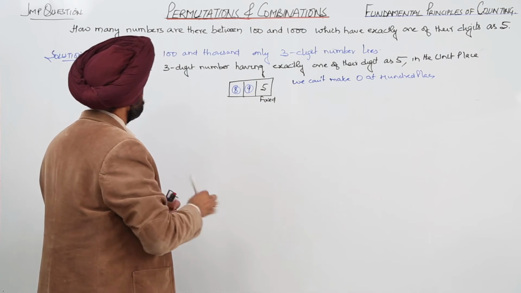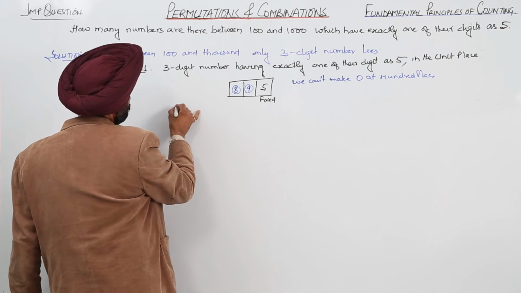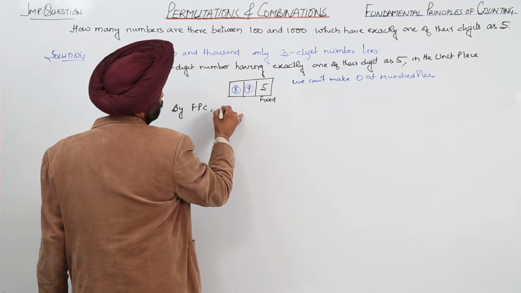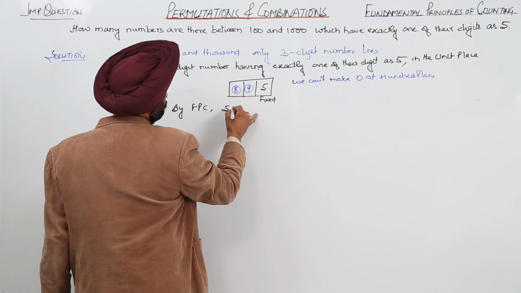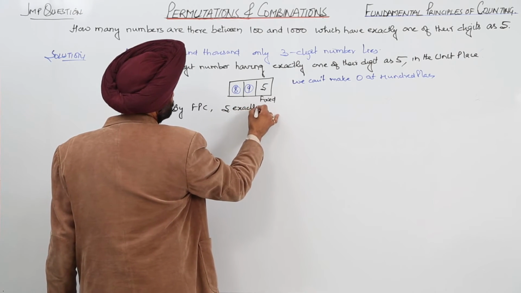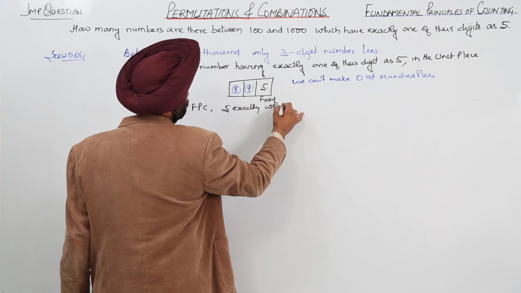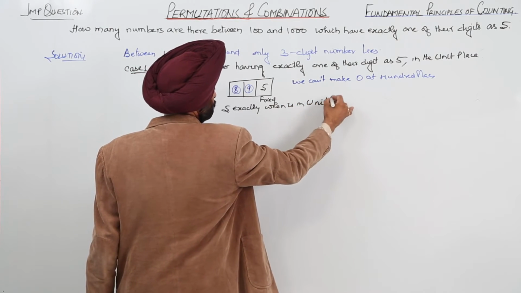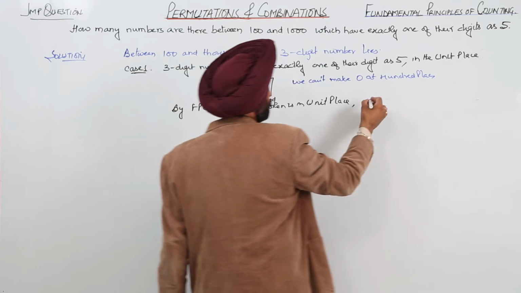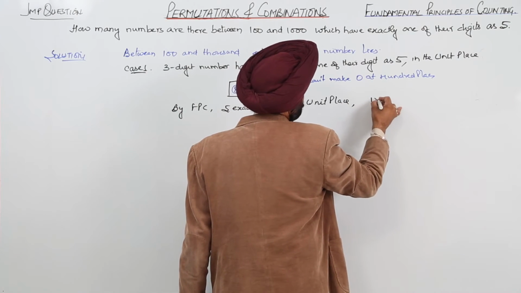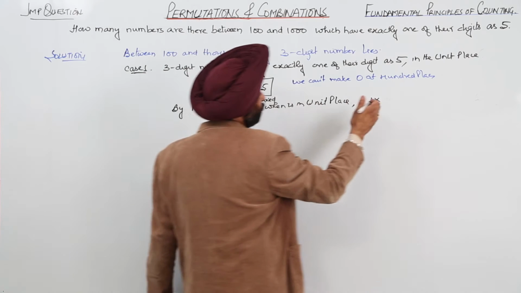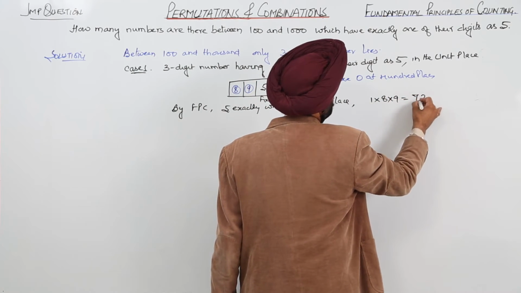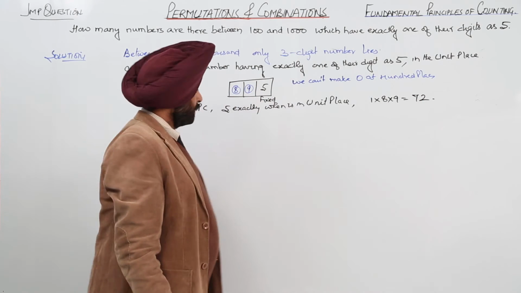So by the fundamental principle of counting, when 5 is exactly in the unit place, we are having 1 that is fixed one. 1 into 8 into 9, that is 72. Now case 2.